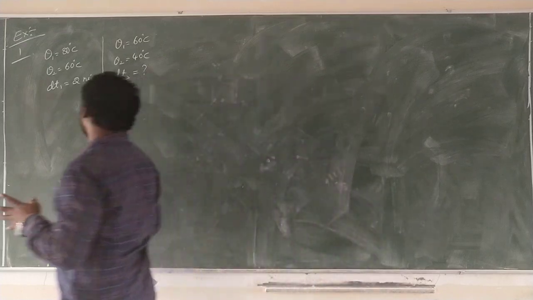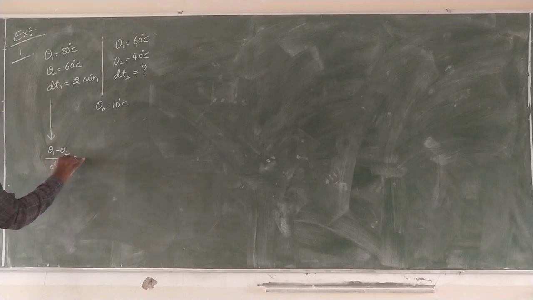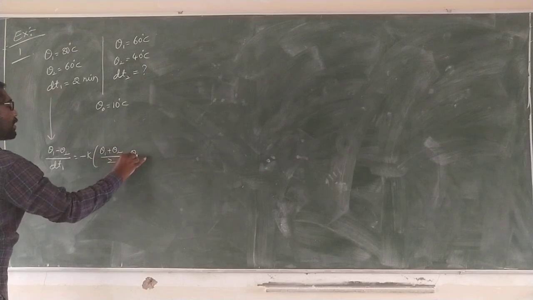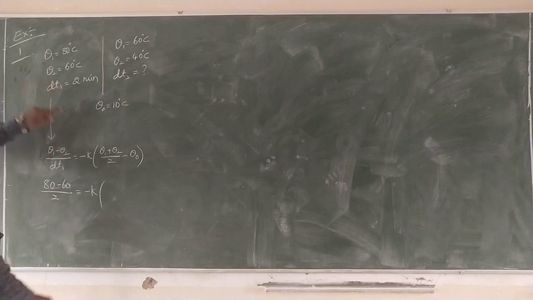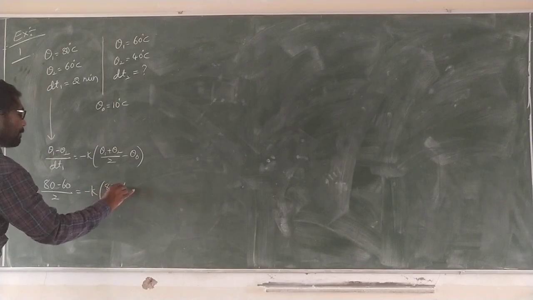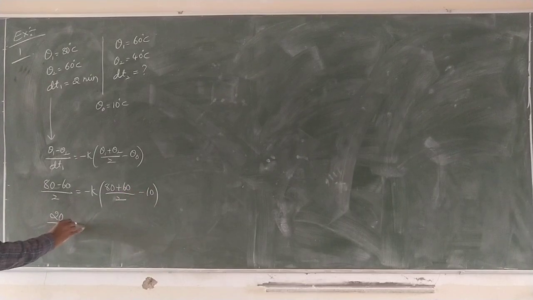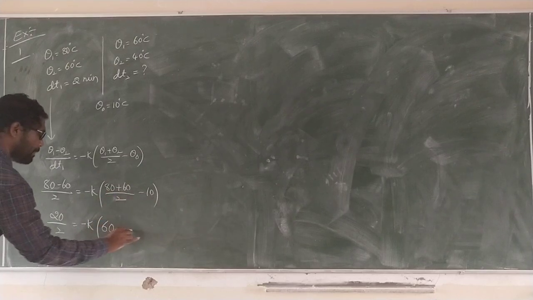See here, we know the formula. First this one: theta 1 minus theta 2 by dt1 is equal to minus k of theta 1 plus theta 2 by 2 minus theta naught. Substituting here, 80 minus 60 by 2 minutes is equal to minus k of (80 plus 60 by 2 minus 10). What do we get? 20 by 2 is equal to minus k of 140 by 2, 70, minus 10, 60. Equation number 1.